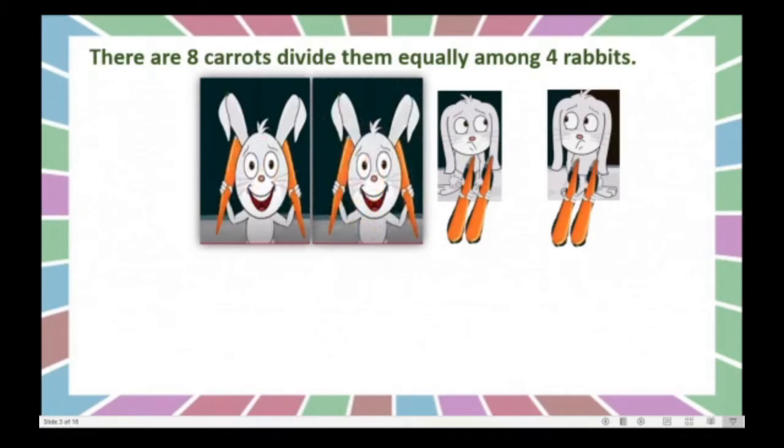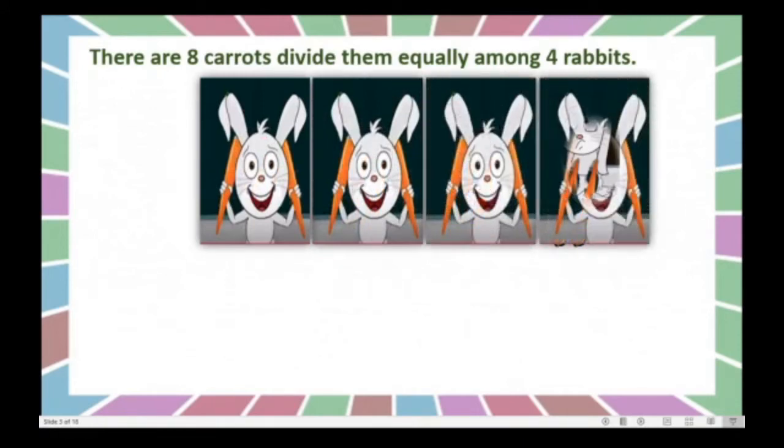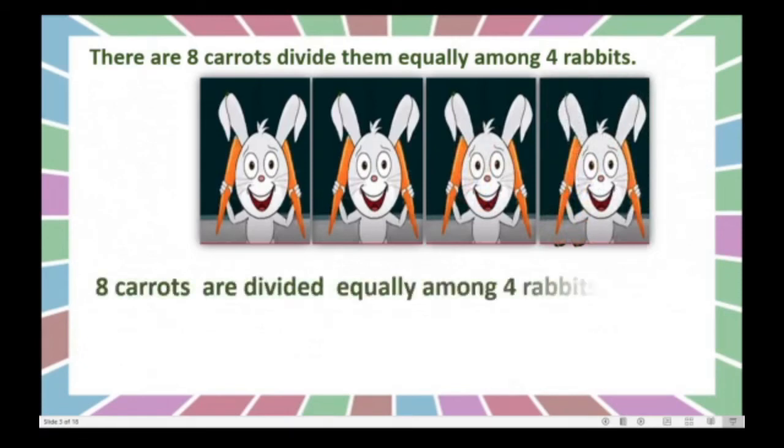All the 4 rabbits, they are very happy to get 2 carrots. Yes, dear children, by this we can say that 8 carrots are divided equally among 4 rabbits. Isn't it? Because there are no carrots left. So we have divided here equal carrots or equal parts among 4 rabbits.